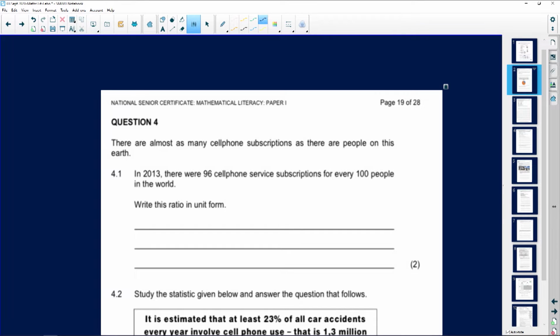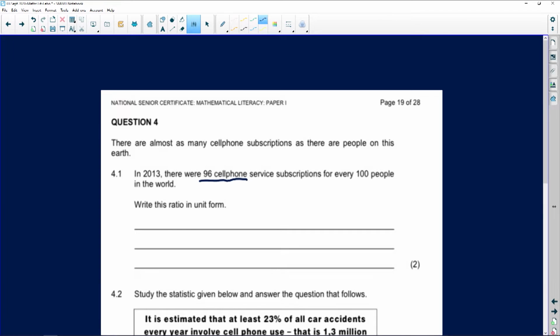In 2013, there were 96 cell phone service subscriptions for every 100 people in the world. So already you know that this 96 that we are working with is going to be above this 100. So it's going to be a 96 all over 100 type of situation. I already know that just by looking at it.